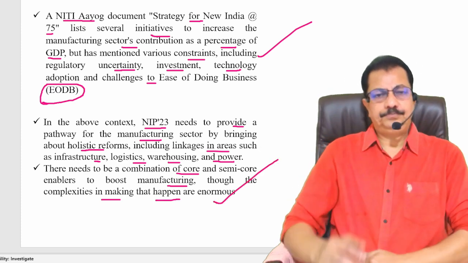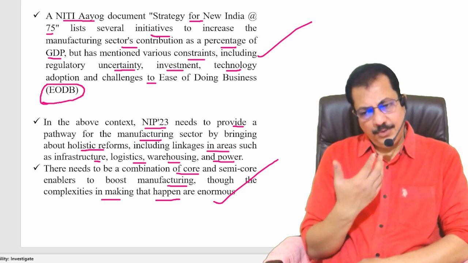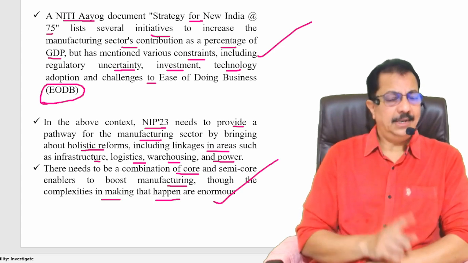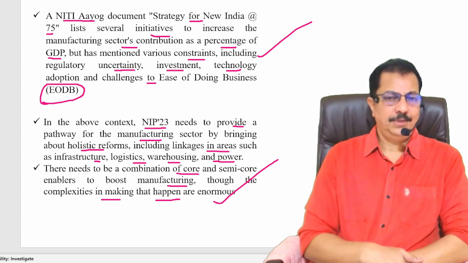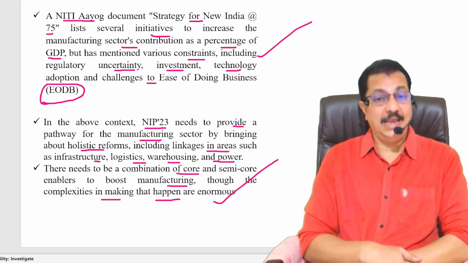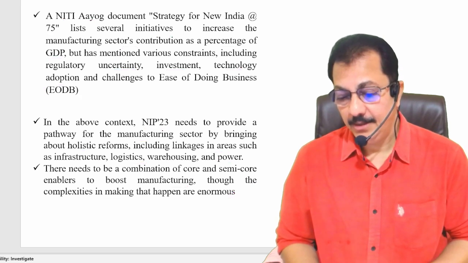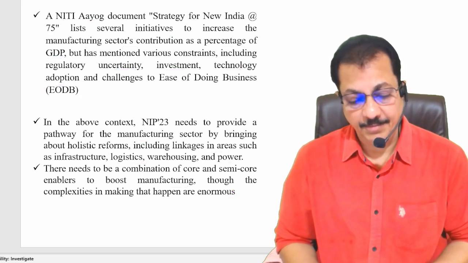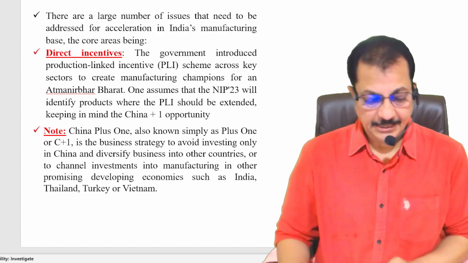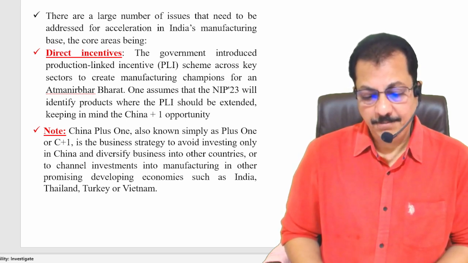So in order to increase the number of industries, in order to increase the contribution of the manufacturing sector in GDP, the task is really enormous. There are so many complexities, but still India has to go ahead. Clear? Because we have a target of 2047, right? By that time India should become a developed nation. Clear?